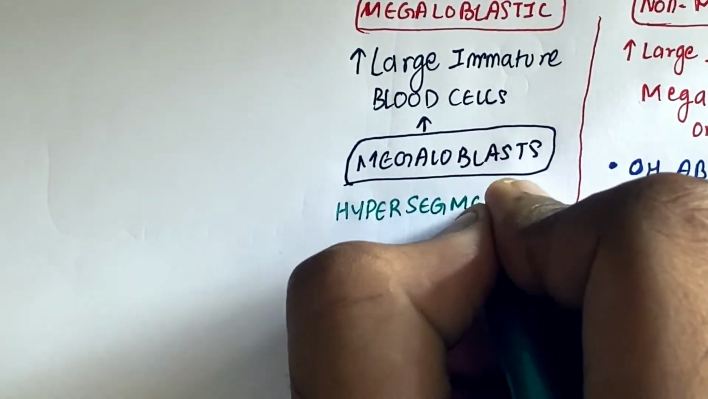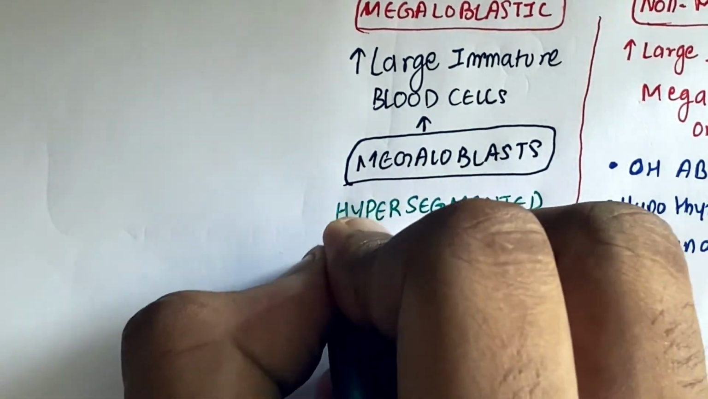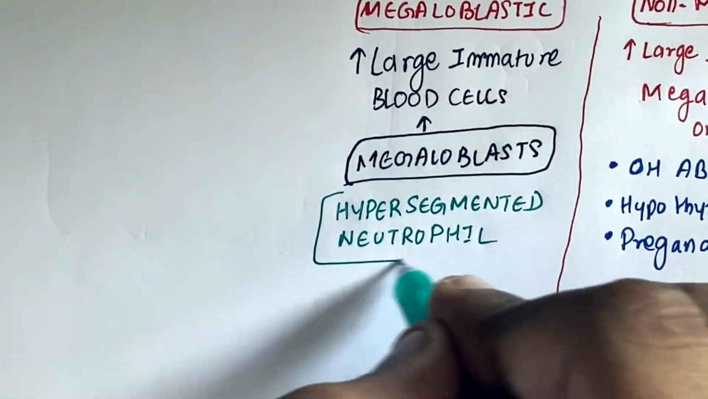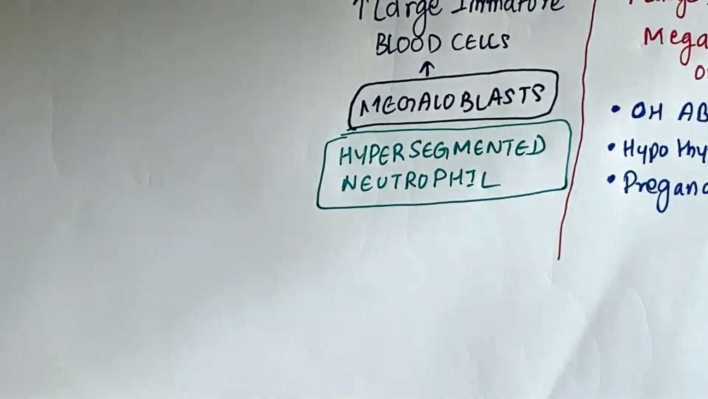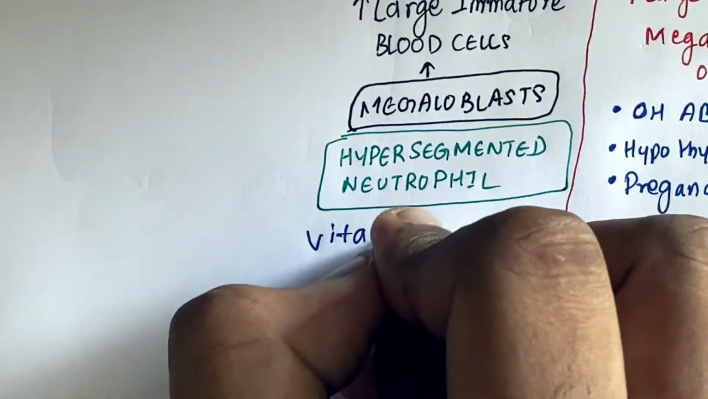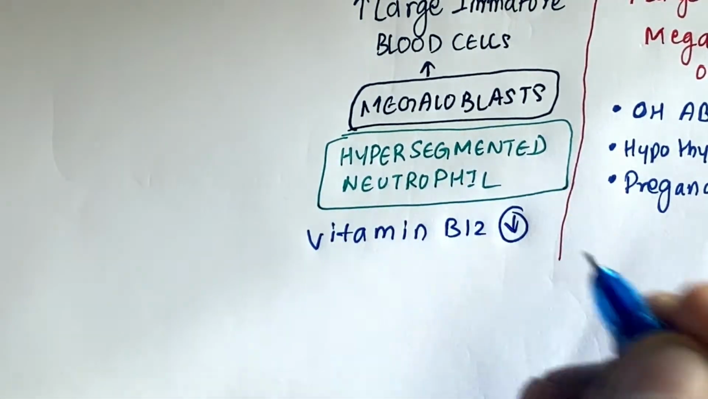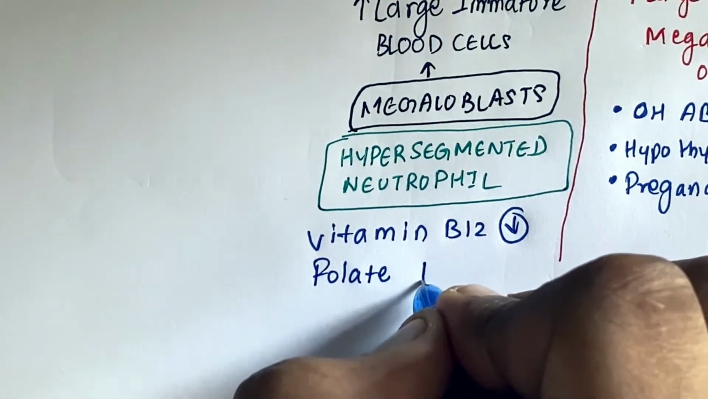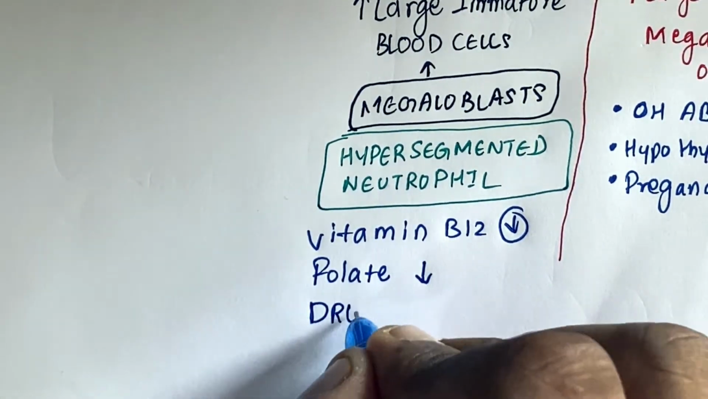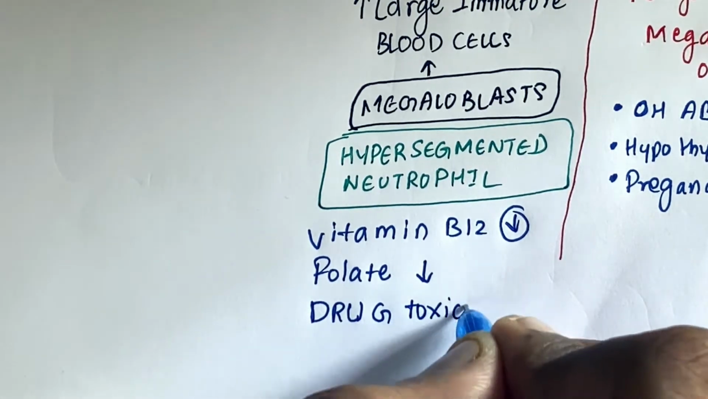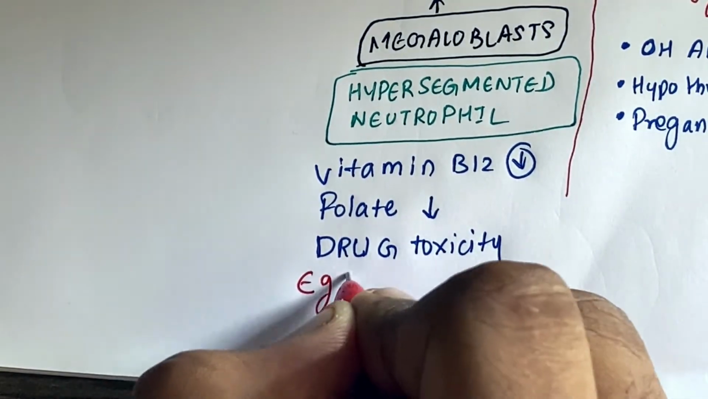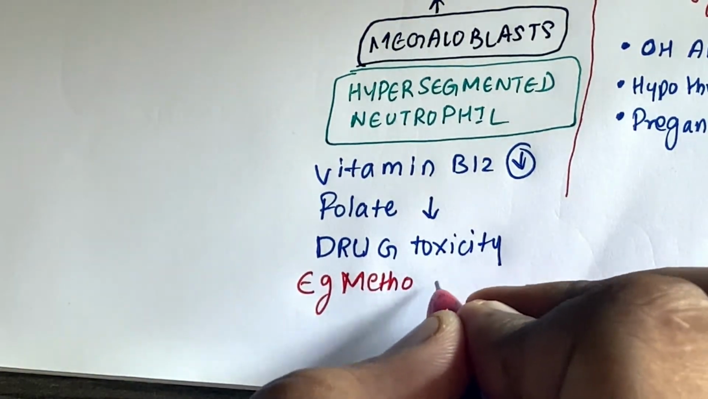Hyper-segmented. Neutrophils are part of the immune system, which can attack their own cells. This is known as autoimmune disorders; there's a different video about it. Again, causes are vitamin B12 deficiency, folate deficiency, and drug toxicity, for example methotrexate. There are other examples which I'll be talking about later.